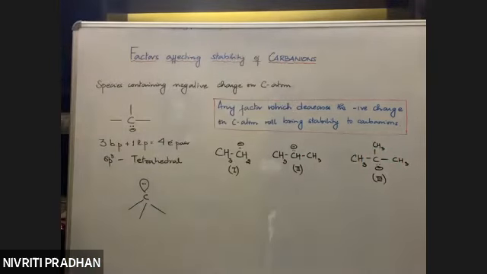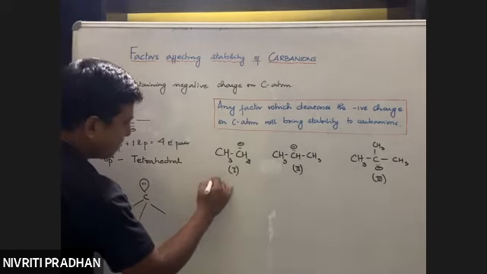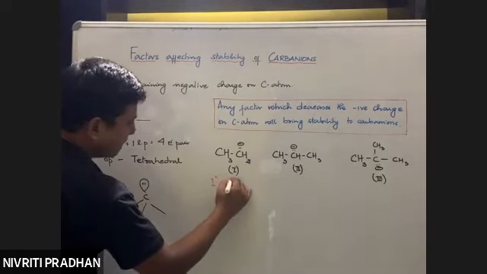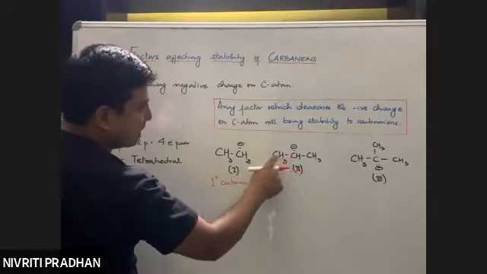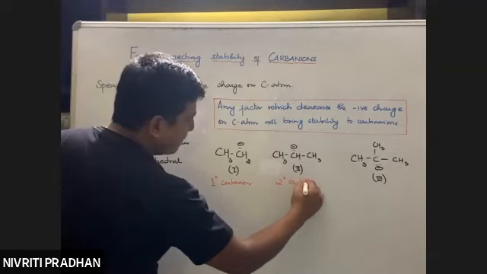Fine. So we have three carbanions. Where is the negative charge, and what category does it come under? In the first one, the negative charge is on a primary carbon atom, so this is an example of a 1 degree carbanion. Yes, a primary carbanion. Here the negative charge is on a secondary carbon, so it's an example of a 2 degree carbanion.